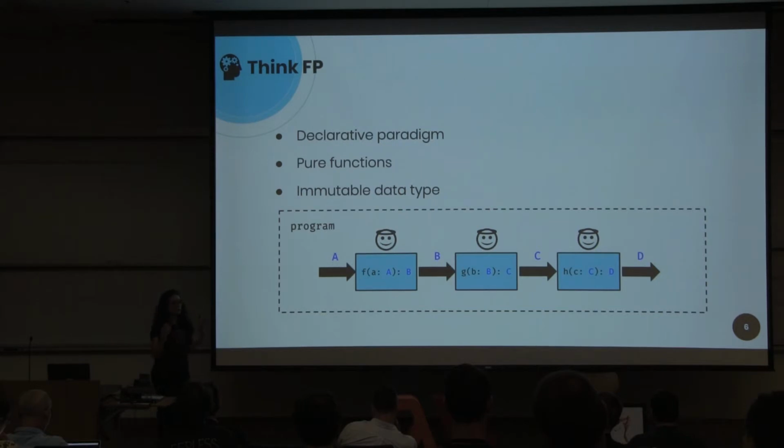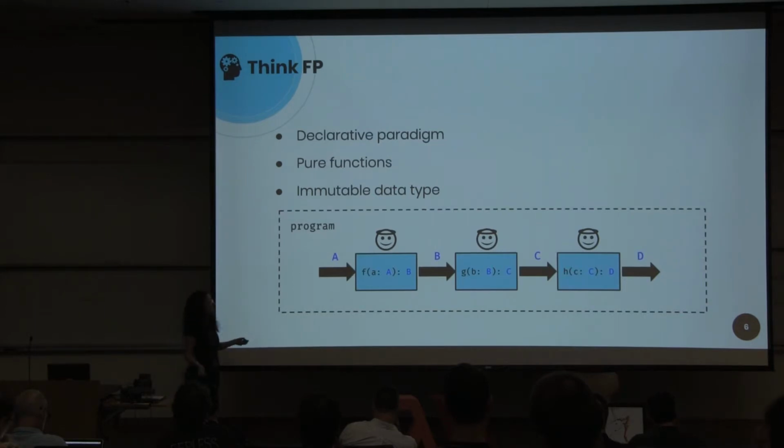And we can easily test our pure functions because they are deterministic, which means every time we call our function with the same input, we get the same result. A pure function has to be free of side effects, which means the output result should be computed using only the input, without interacting with the outside world.